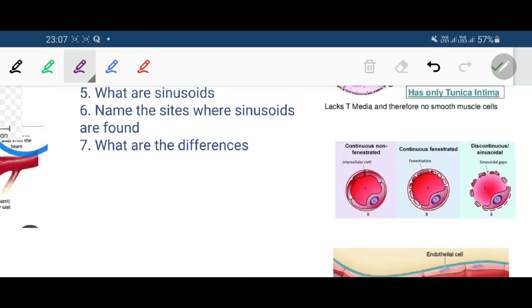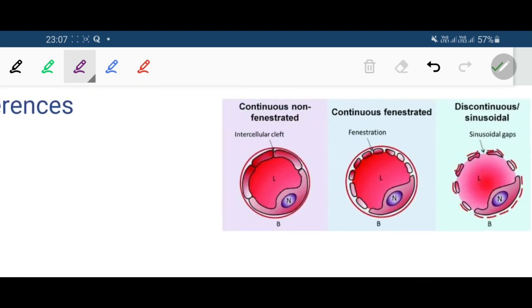Now, fenestrated capillaries are those capillaries, number 2, where the wall of the capillaries have apertures in their endothelial lining. That means the endothelial cells have holes or apertures in them. There are holes. You can see the holes in the endothelial cells. These holes are called fenestrae.